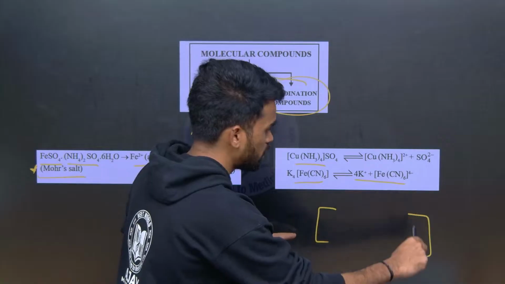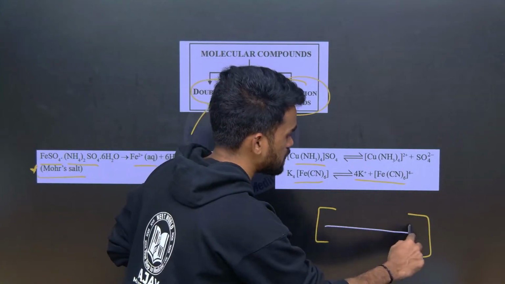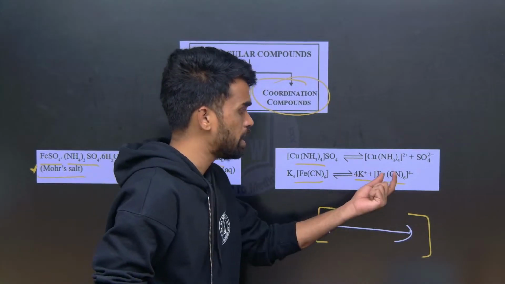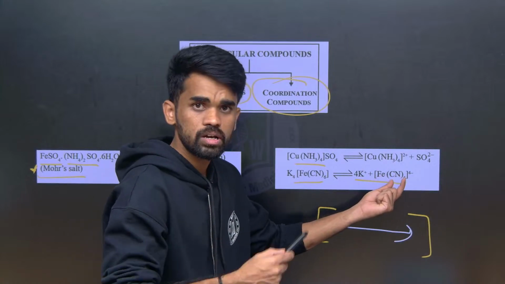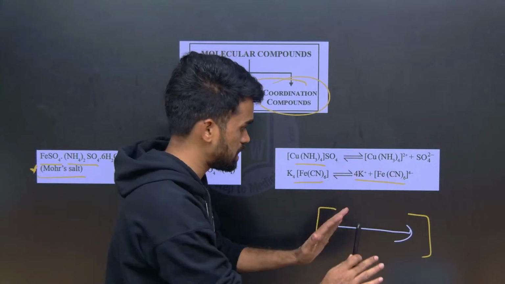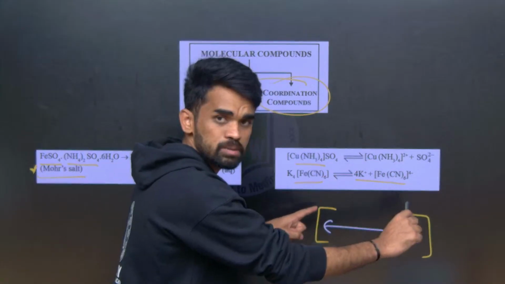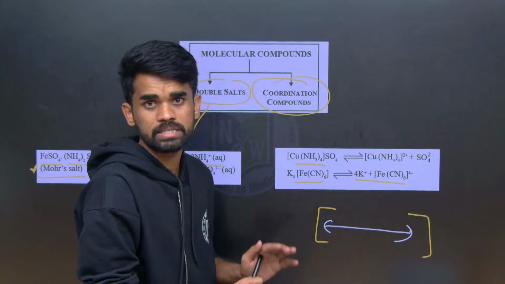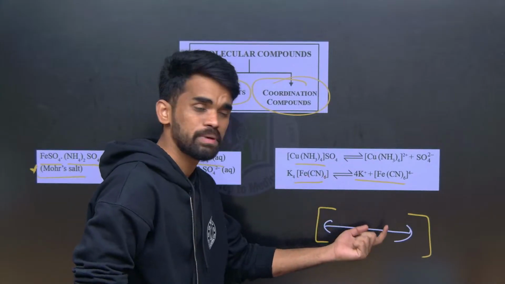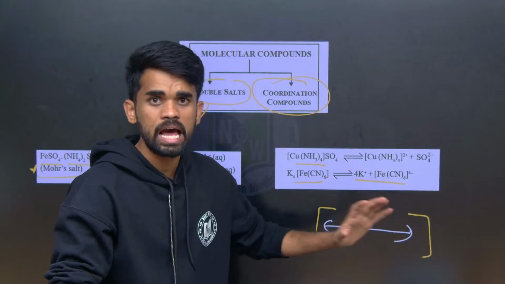Whatever is present inside the coordination sphere remains the same. It won't be involved in the dissociation. It just remains as it is. Therefore the identity will not be lost by these metal complexes. The identity of the metal complex remains the same even after placing in the aqueous medium.